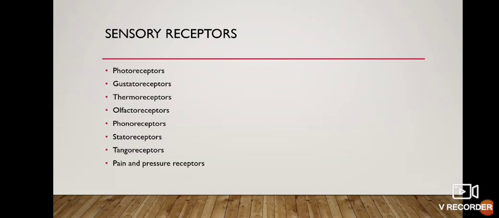Now, we have different kinds of receptors. The photoreceptors detect light and form images; they occur inside the eyes. There are gustatoreceptors, which detect taste, located in taste buds on the tongue. Thermoreceptors detect heat and cold. Olfactoreceptors detect smell. Phonoreceptors detect sound. Statoreceptors detect changes in equilibrium. Tangoreceptors are tactile or touch receptors present in skin, and pain and pressure receptors are located in skin and deeper tissues.